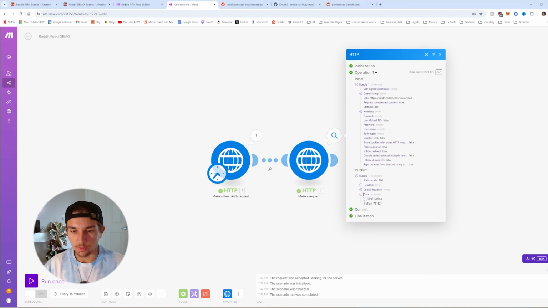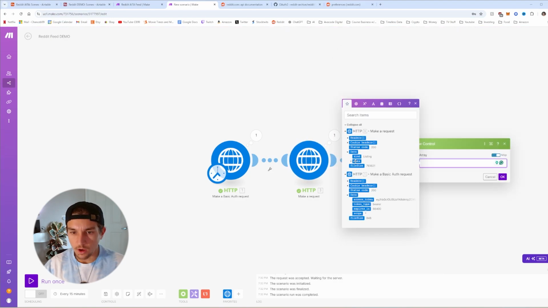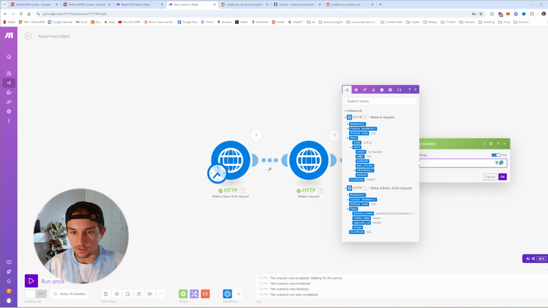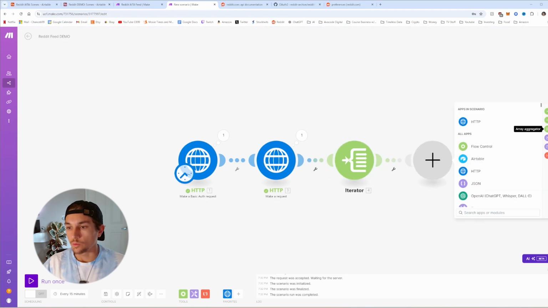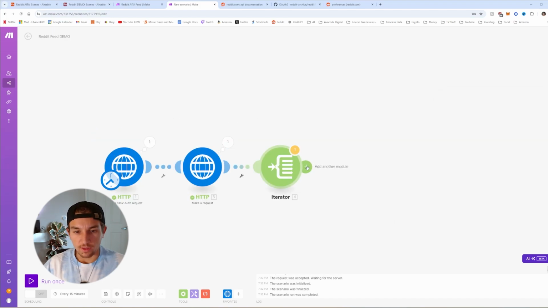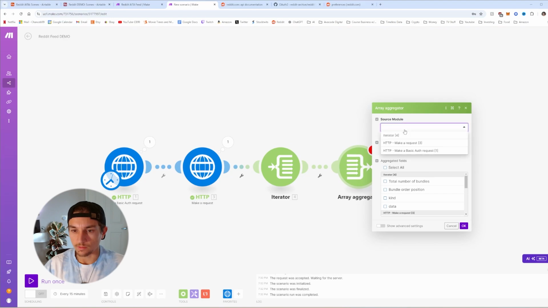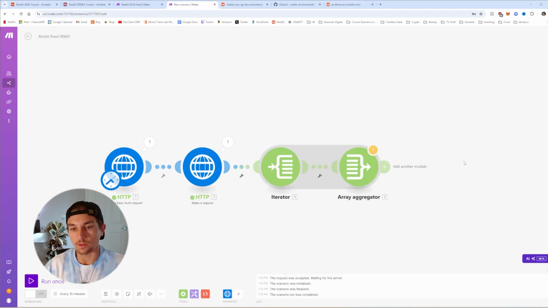After that, in order to parse this data, we're going to add an iterator. Inside data, and then inside data again, and then children, we're going to select that children element. Now we're going to close that iterator with an array aggregator, source module iterator, hit OK for now. Once you have the iterator, we're going to close the iterator with an array aggregator. The source module will be iterator, and then we're going to come back to this once we move on to the other modules, because we need a certain object.